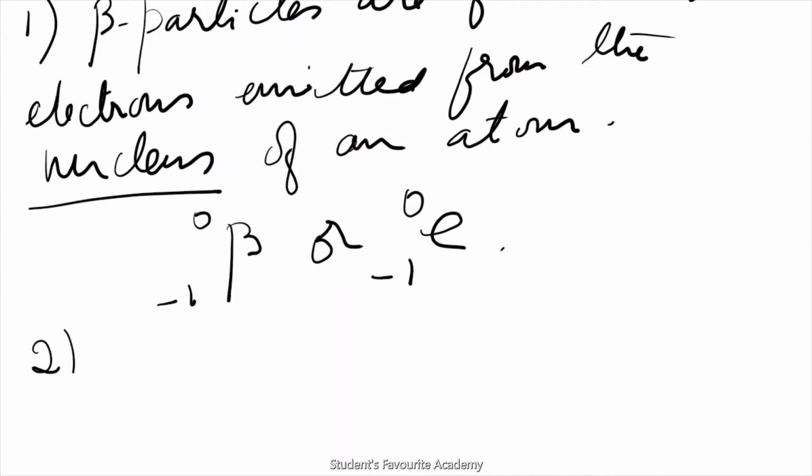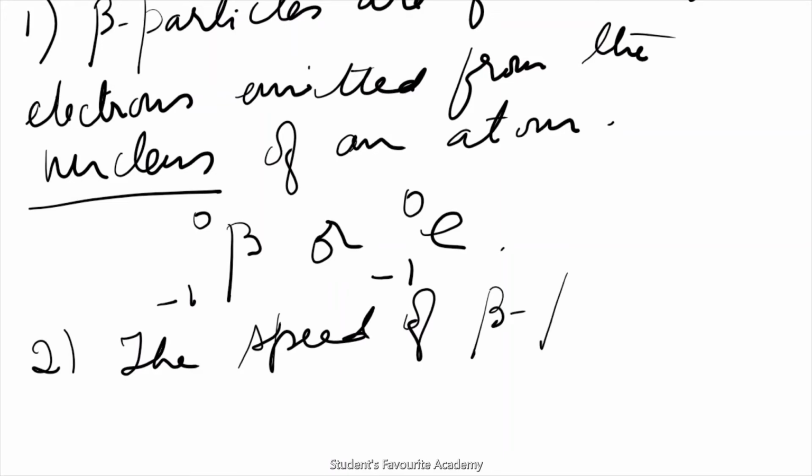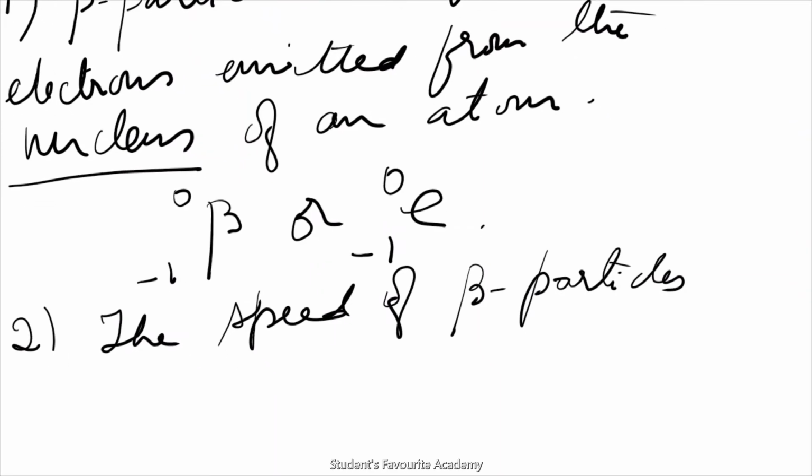The speed of beta particles is always less than the speed of light. No doubt it is more than that of alpha particles, but it is less than the speed of light.